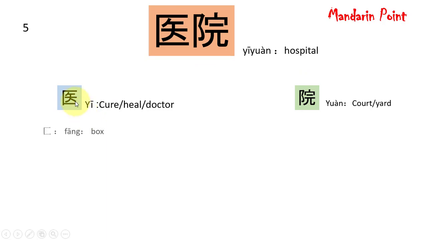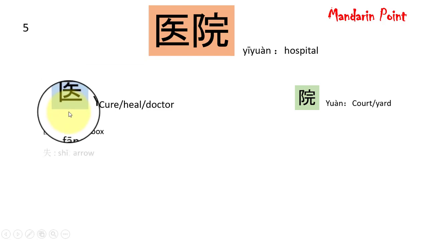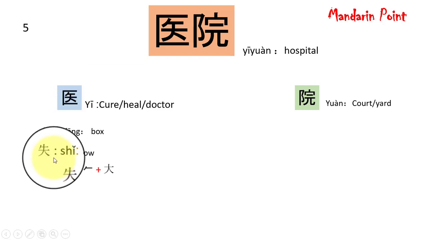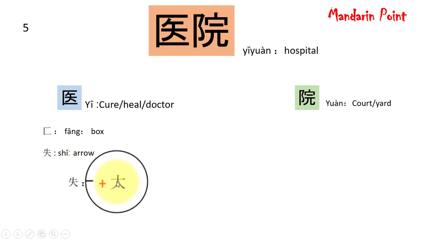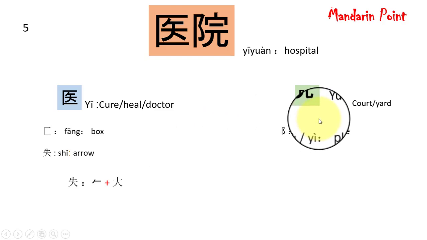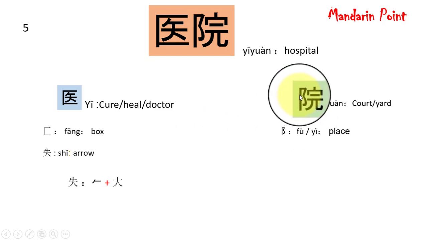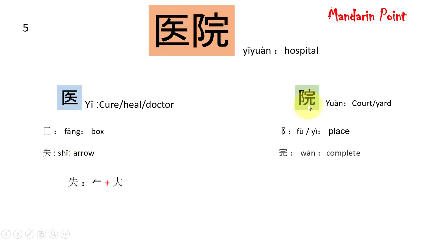Let's simplify them further. This one at the outer side it is fang, meaning box, while the inside one is shi, which means arrow. This shi can further be simplified. Here we have this pie and hung, while this one is ta, which means big. This yuan can further be simplified. On left side we have fu or yi, which means place or location, while this one is one, which means complete. This one can further be simplified. At the top we have this mian, which means roof, we just have studied, and this one is yuan, means currency.